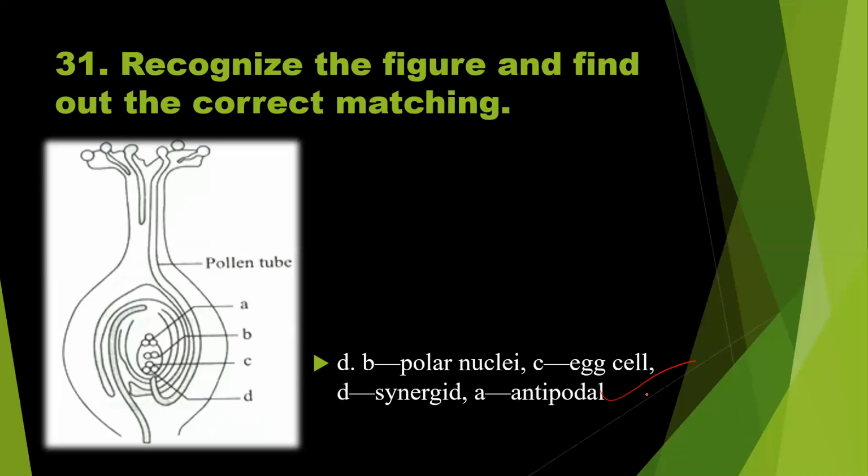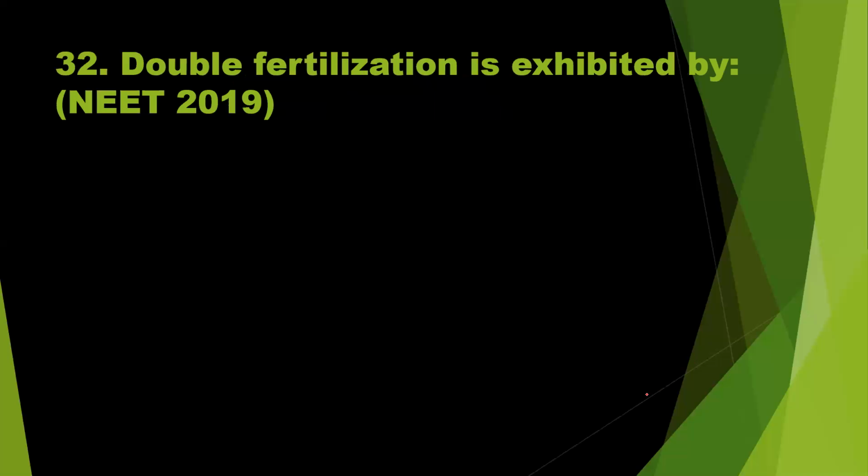Now, let us move to the next question, number 32. Double fertilization is exhibited by. This question appeared in the 2019 NEET examination. Option A, algae. Definitely wrong. The lower, simple organisms do not show double fertilization.